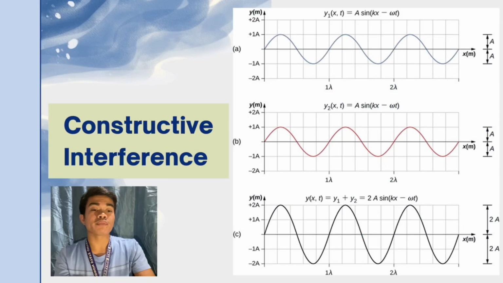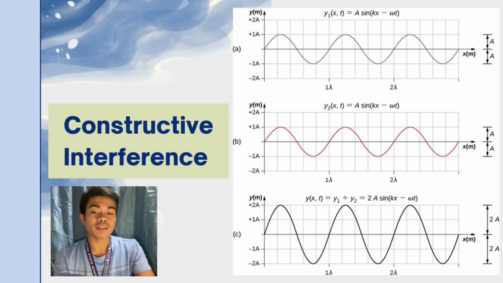I have here a diagram to understand better. You can see there, if positive 1 in the crest, the letter A overlaps with the B, positive 1 and positive 1 add up in amplitude, meaning they are in phase, so they will create a bigger wave. An example is a concert speaker. When two speakers play the same note in sync, the sound waves add up, so meaning mas mapusog siya.